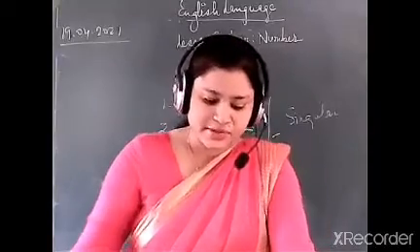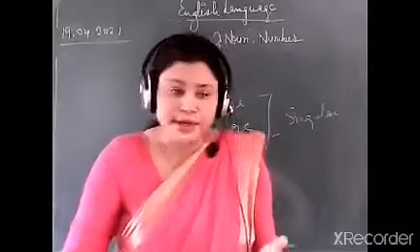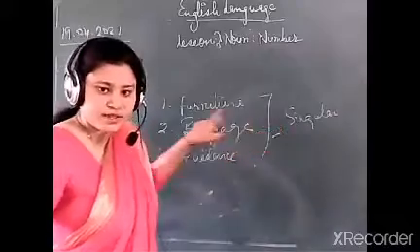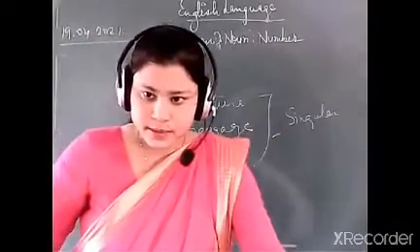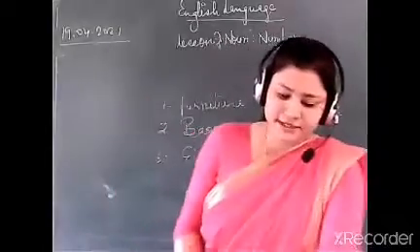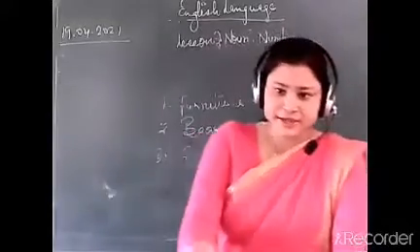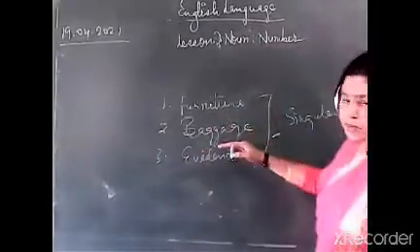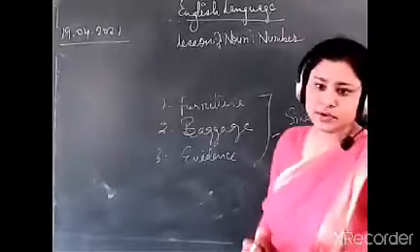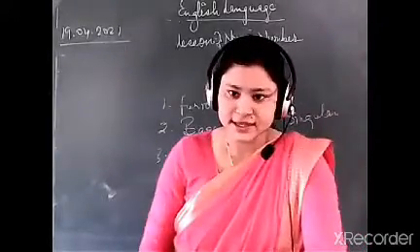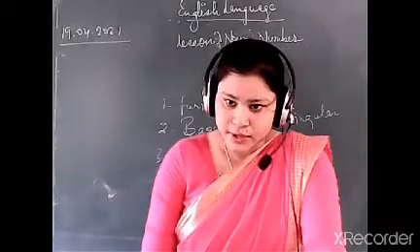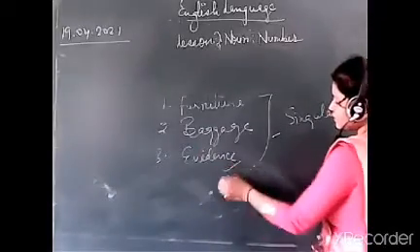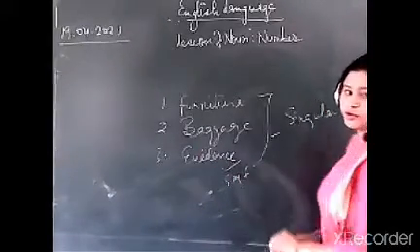Example: the furniture in this room is simple but modern. So the word furniture is always in a singular form. Clear? Yes, ma'am. Then in the same way, baggage. You have to understand only one thing. There are some nouns for which we do not make any plural form. We have to accept the form as it is. In the same way, there is evidence. The word evidence always comes in singular form. We don't have any plural form of it as well.